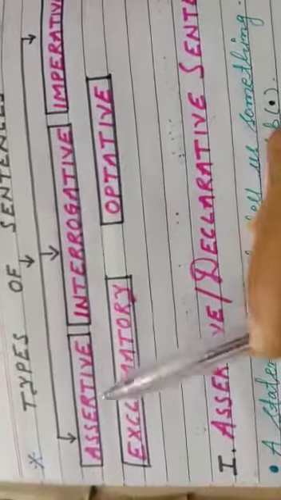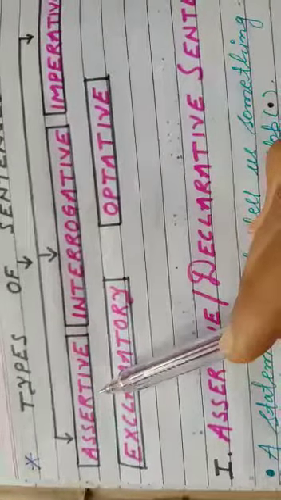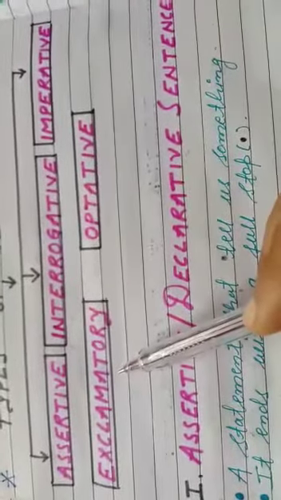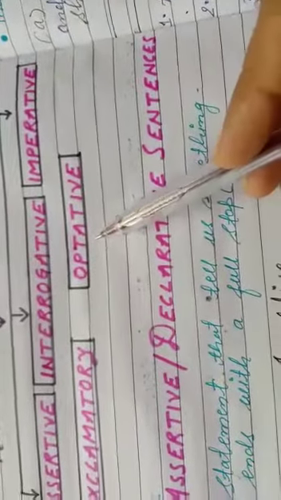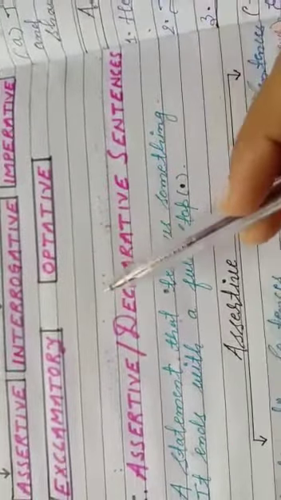There are 5 types of sentences, namely assertive sentences, interrogative sentences, imperative sentences, exclamatory sentences, and the last one is optative sentences. Let us understand each of them one by one.